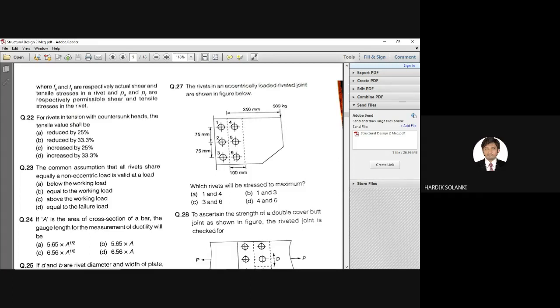Exactly, 4 and 6. Rivets number 4 and 6 will be stretched maximum, nearest to the load. This is at the top, this is at the bottom. So the end rivets, the nearest ones, will be stretched maximum. So the correct answer is option D, 4 and 6.